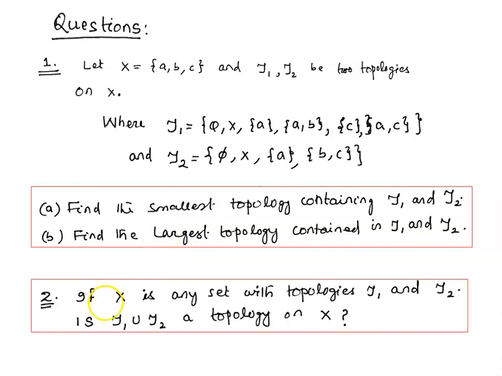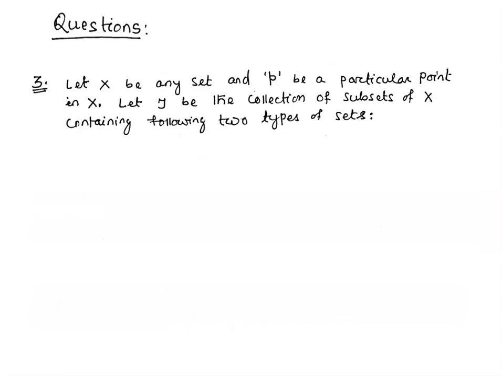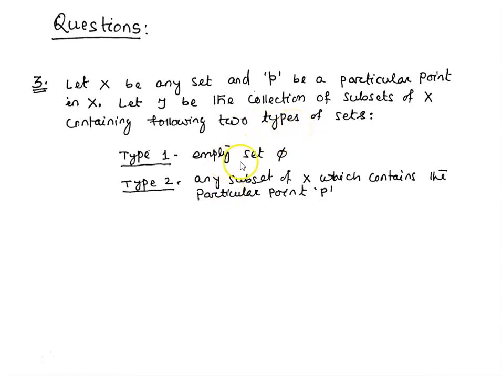Another question is, if X is any set with topologies tau1 and tau2, is the union of tau1 and tau2 a topology on X? Third question is, let X be any set and P be a particular point in X. Let tau be the collection of subsets of X containing the following two types of sets. Type 1, empty set. Type 2, any subset of X which contains the particular point P.